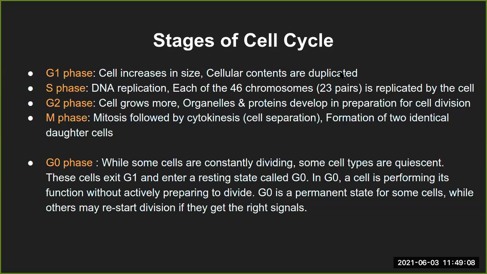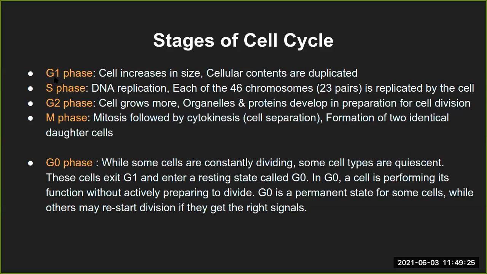So if there is one set of cellular machinery or cellular organelles, it will make two sets of each of these, and because of this increase in content, the cell size will ultimately increase.